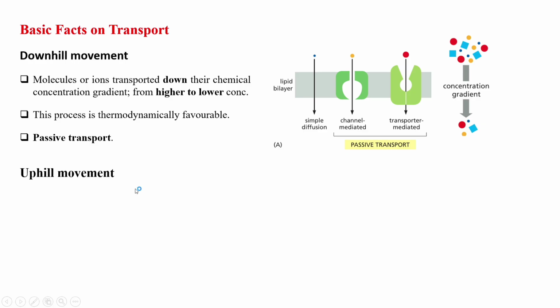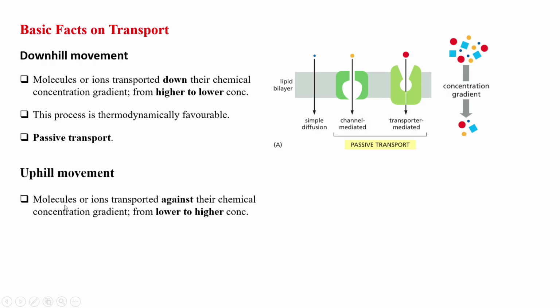Now, as I have mentioned, there is another kind of movement. We call it uphill movement. Here you can make an analogy that when anyone climbs up the hill, it requires effort, it requires energy. So here the molecules or ions are transported against their chemical concentration gradient. Now, why are the molecules or ions transported against their chemical concentration gradient?